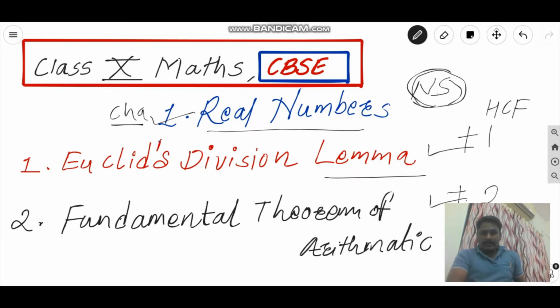In this way there are four exercises we are having. One will be based on Euclid's division lemma, then some based on the fundamental theorem of arithmetic and its application, and we will revise again the concepts of 9th standard. So this is the complete overview of this chapter.